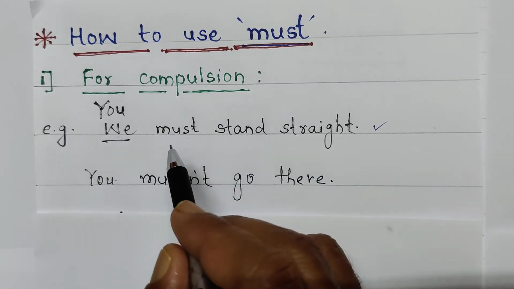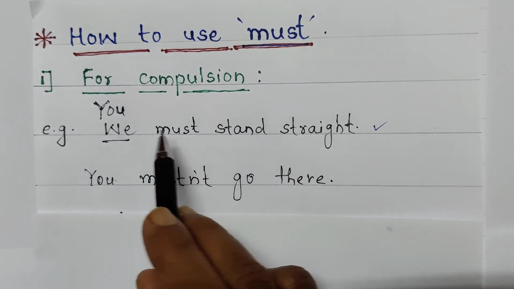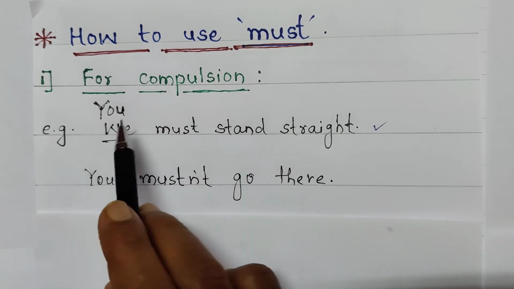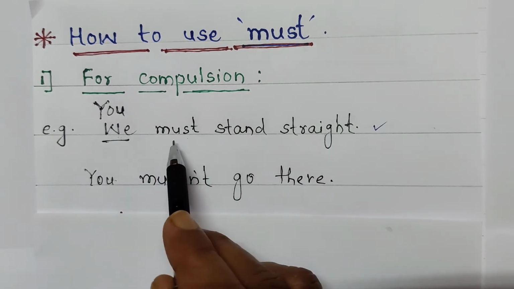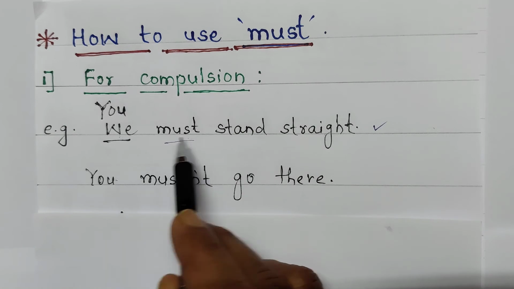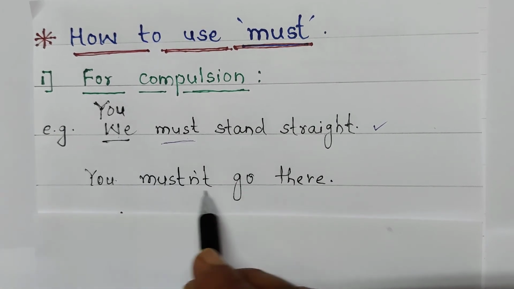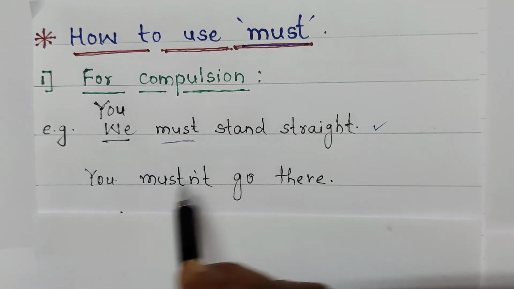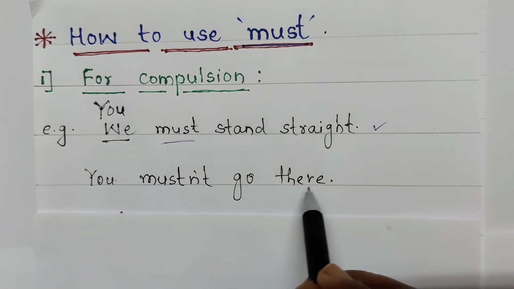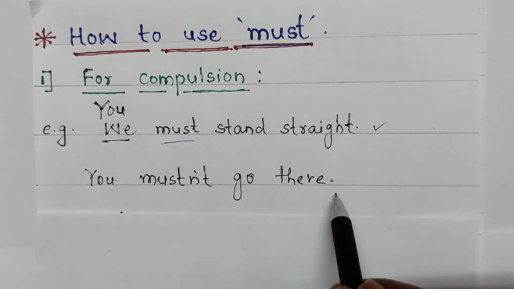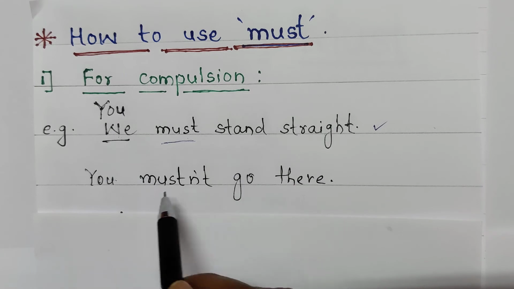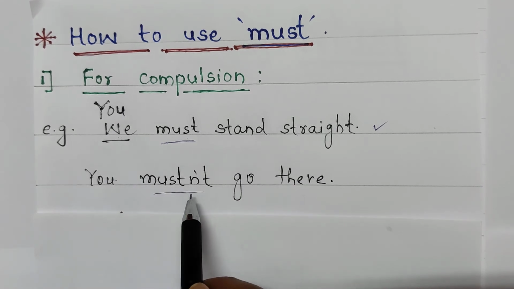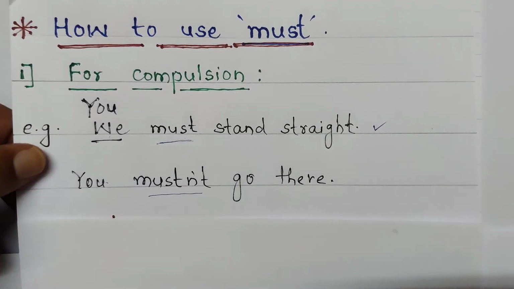When a person is telling to another one, teachers are saying to their student, you must stand straight. Must, it means you have to do that, compulsory. You mustn't go there. You mustn't go there. It means you are not allowed to go there. Compulsory, you are not allowed. So mustn't, it means must not. Okay. Then